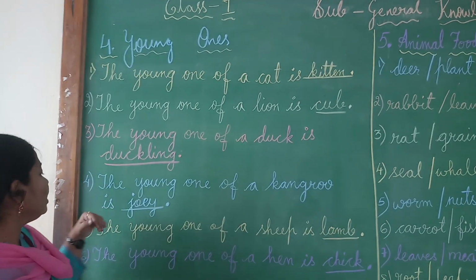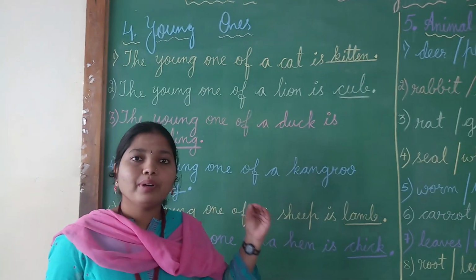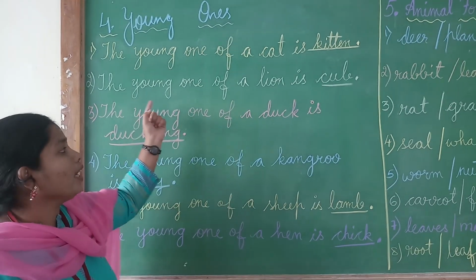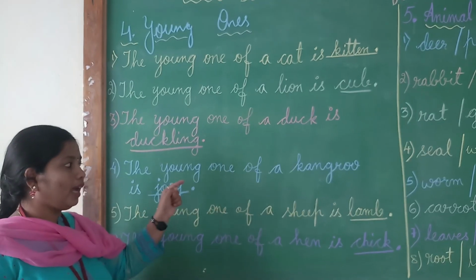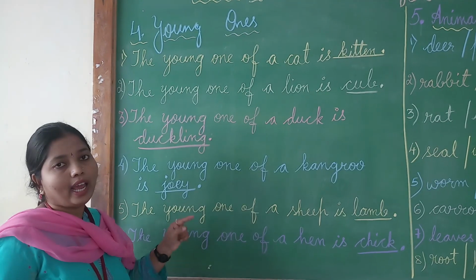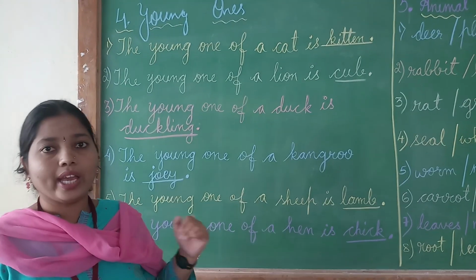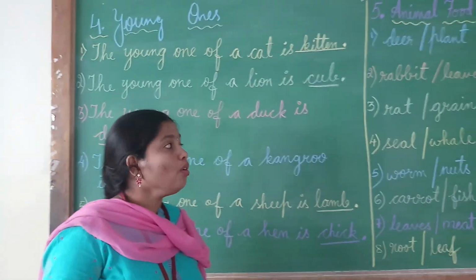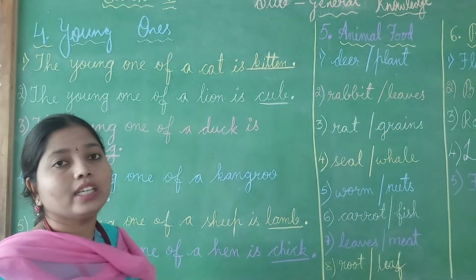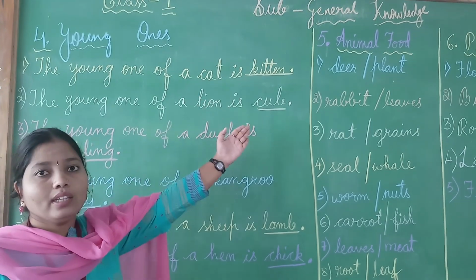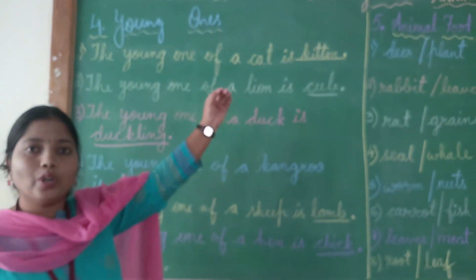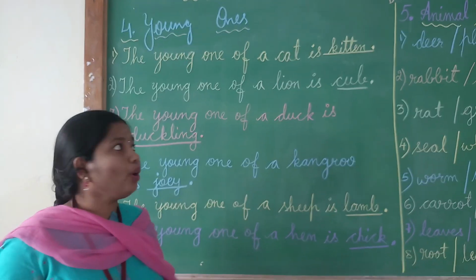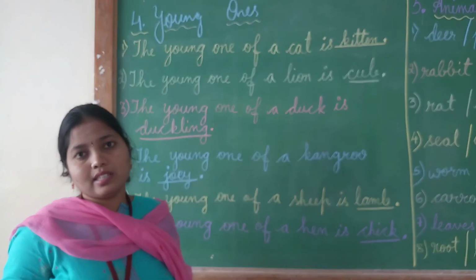So this is about the young ones, children. Here we came to know the young ones of six animals and birds: cat, lion, duck, kangaroo, sheep and hen. So what is your homework in this topic, children? You should write all these young one names in your notebook and practice the spelling. I hope you all have understood these young ones.